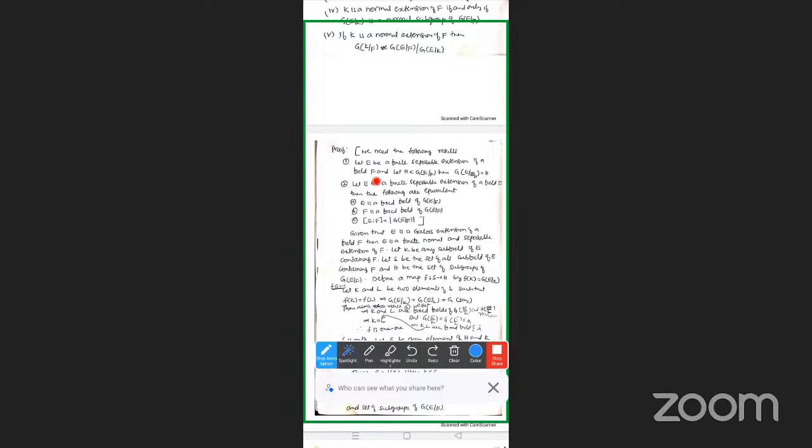Next, the second result. Let E be a finite separable extension of a field F. Then the following are equivalent. The first one: F is the fixed field of G(E/F). Second one: the index [E:F] is equal to the order of G(E/F). So these are the two results.